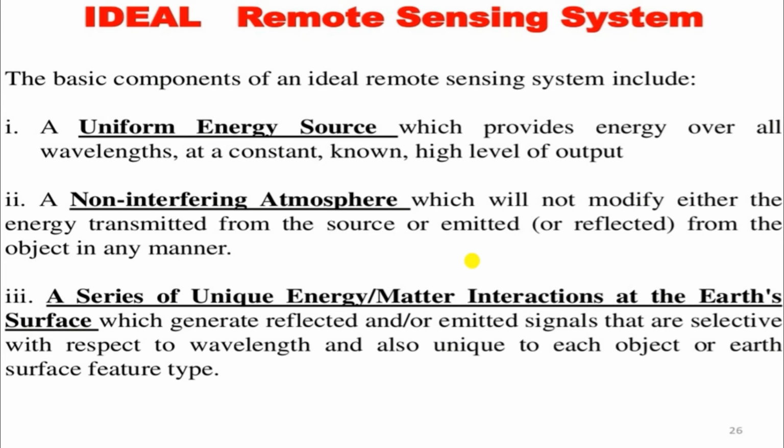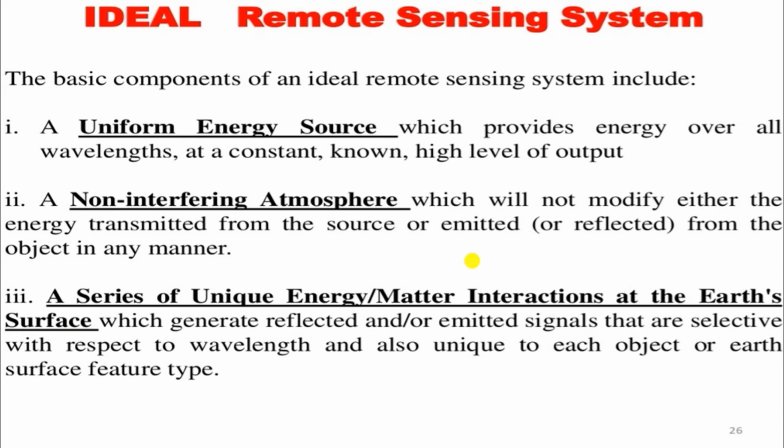Now, what is the ideal remote sensing system? If you want greater accuracy in remote sensing, we have to follow the ideal remote sensing system. The basic components of an ideal remote sensing system are a uniform energy source and a non-interfering atmosphere.